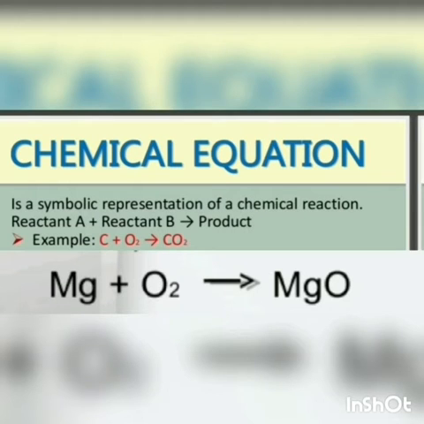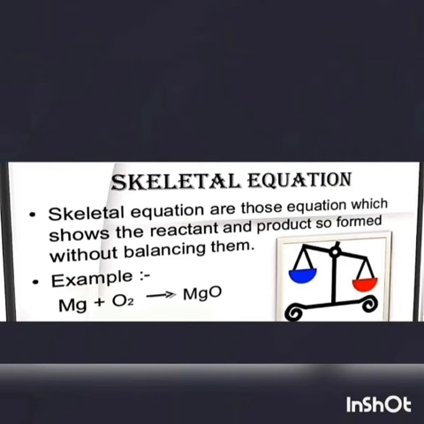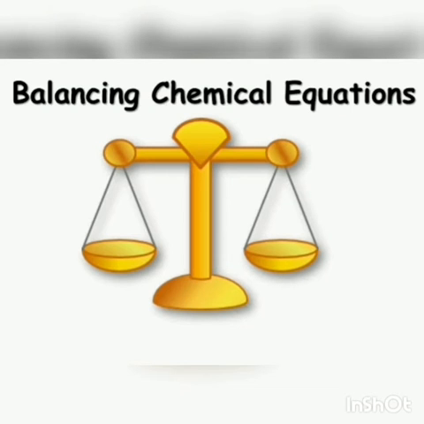Let's see the chemical equation of the burning of magnesium reaction. The chemical equation is Mg plus O2 yields MgO. This equation is not balanced, that's why it is called a skeletal equation. An unbalanced chemical equation is called a skeletal equation.